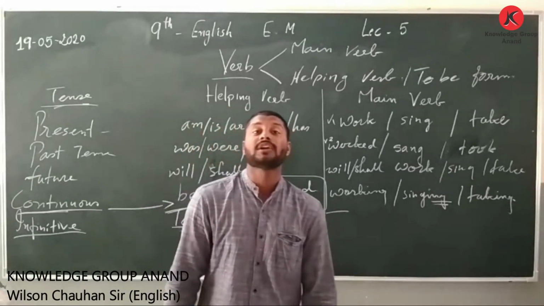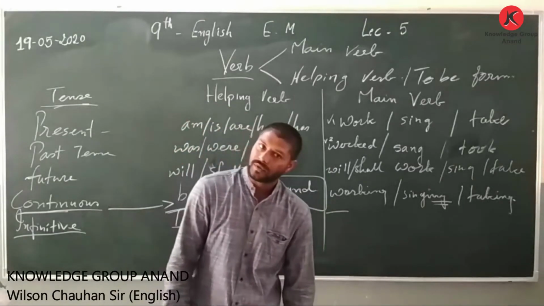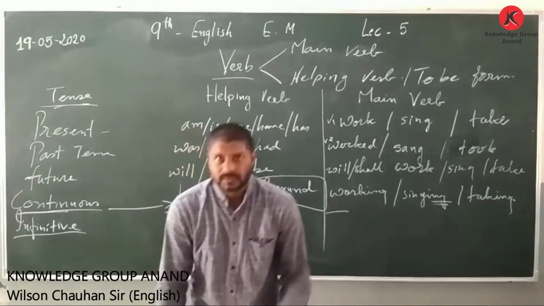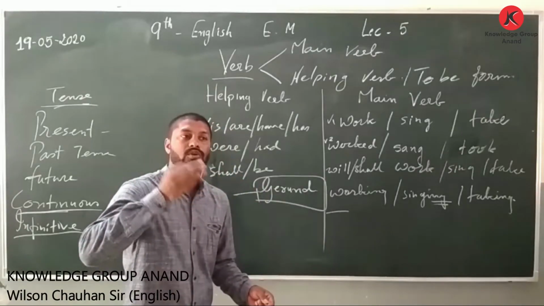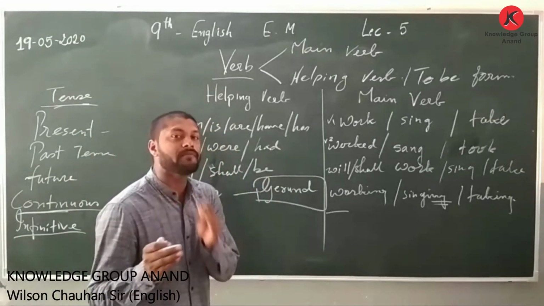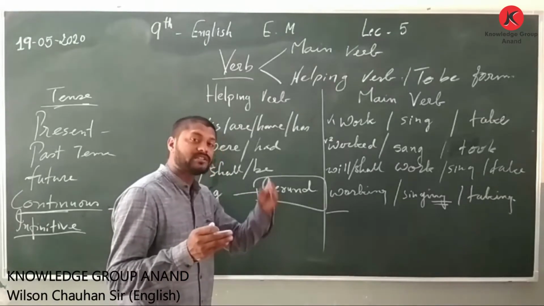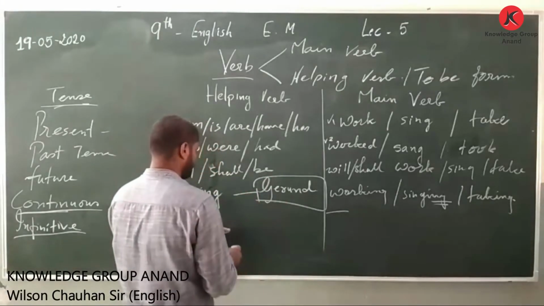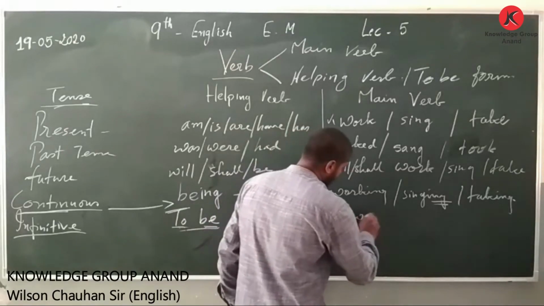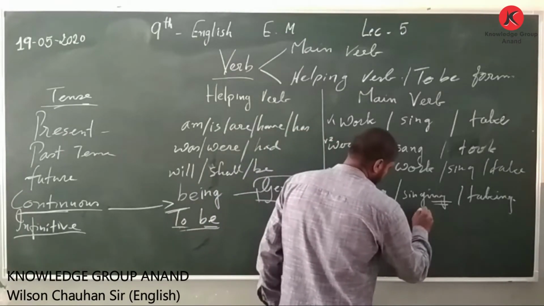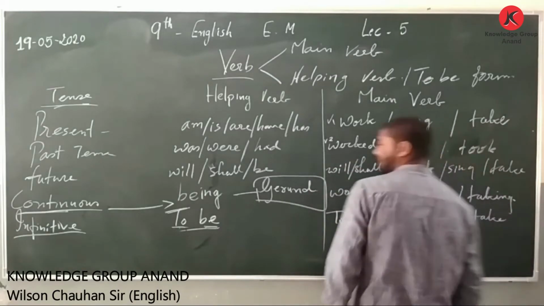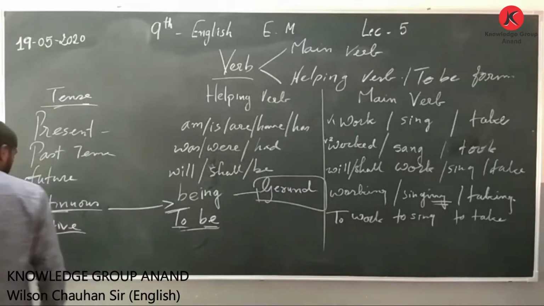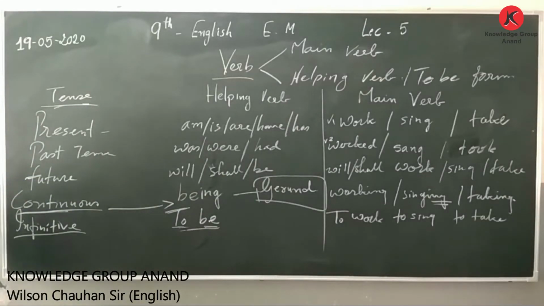Good to watch an online video. Good to listen to you. So to listen, whenever we have a main verb starting with to, it is an infinitive. So to be, to word, to sing, or to stay. Did you understand, my dear friends? And then it is also used as a participle.